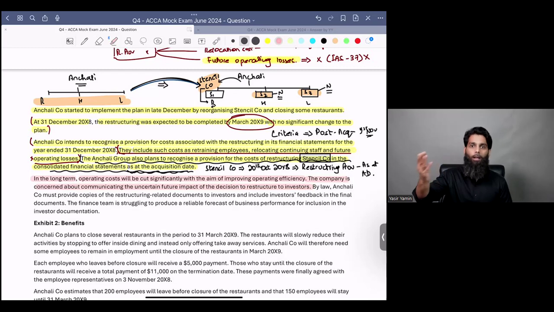I mean, use your common sense. You don't need to be a doctor in this just to understand whether this information should be communicated to investors, yes or no. Yes. Now it's all about what kind of things you communicate to your investors. Whenever you are communicating to your investors, you communicate with clarity and you communicate what the potential benefits of doing restructuring are and what the potential risks involved in restructuring are.